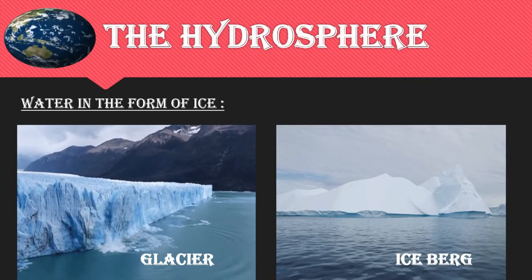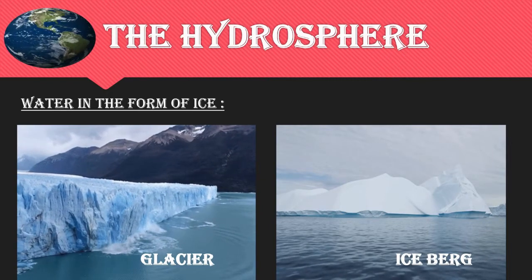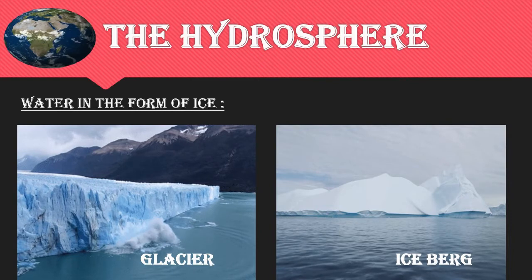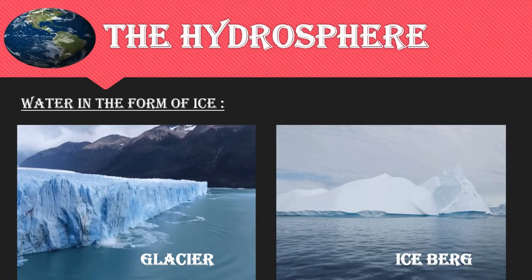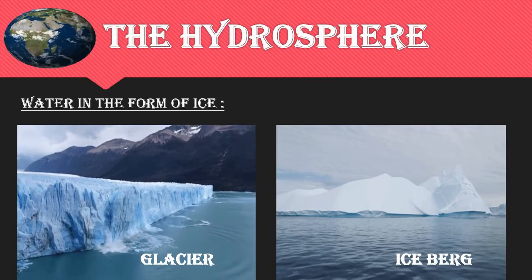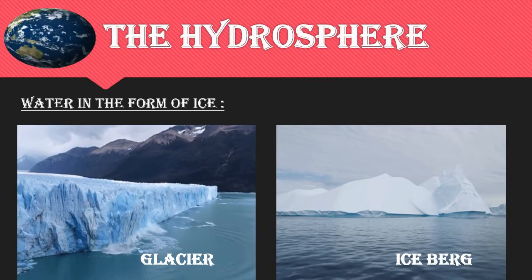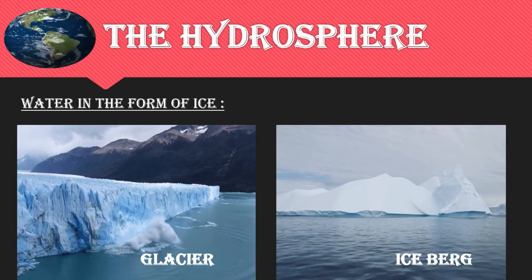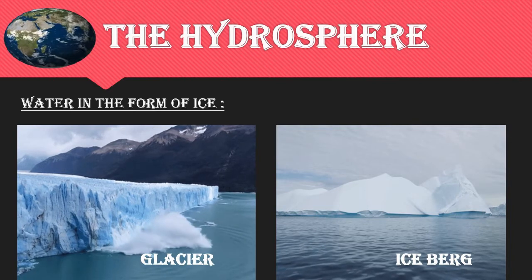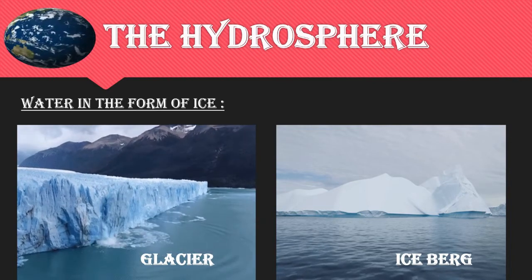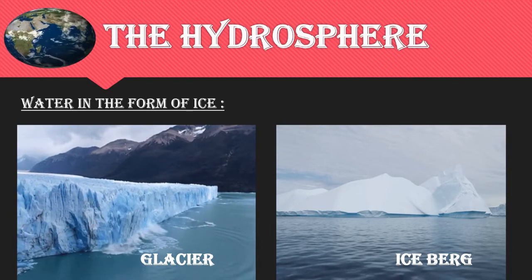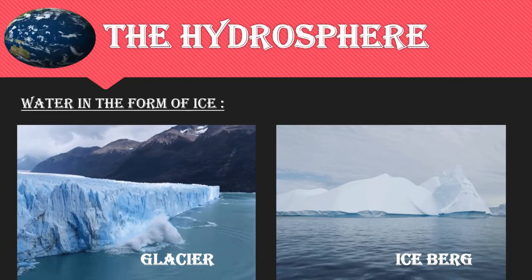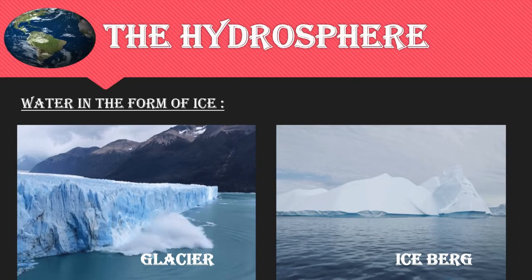Now let's learn about the water in the form of ice. So students, we can find glaciers and icebergs in the form of ice. Now in cold regions, the water particles in cloud freeze. These particles then come down in the form of snow. Layers of snow start piling up on the ground, leading to the formation of ice.